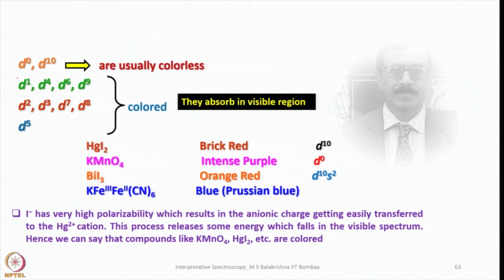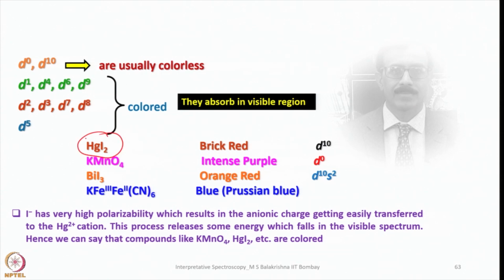So that means again they have similarities, and the spectra look almost identical except for some anomalies here and there. These compounds are colored, and D5 compounds are a little bit pale colored, especially when they are tetrahedral compounds, and they are almost colorless when they are octahedral homoleptic complexes having centrosymmetry. We will learn all those things in detail, but now let us look into HgI2.